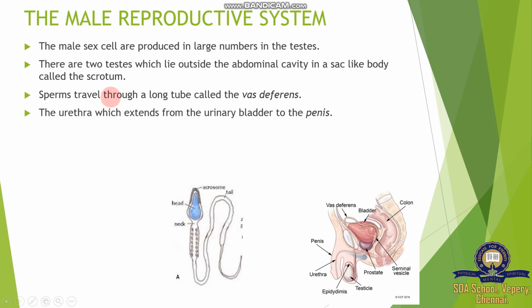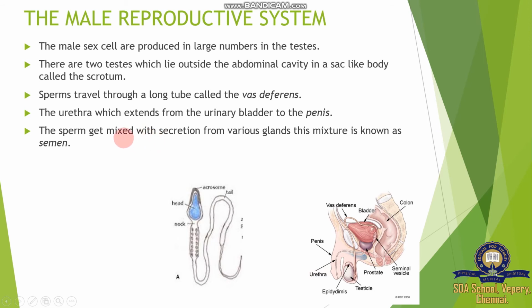Then sperms travel through a long tube called the vasa deferens. It is shown here, because the sperm produced during the period of sexual reproduction travel through this long tube. Then the urethra extends from the urinary bladder to the penis. This urethra extends up to the penis and transmits sperm during reproduction. The sperm get mixed with the secretions from various glands. This mixture is known as semen. So what is semen? Sperm cells with gland secretions.